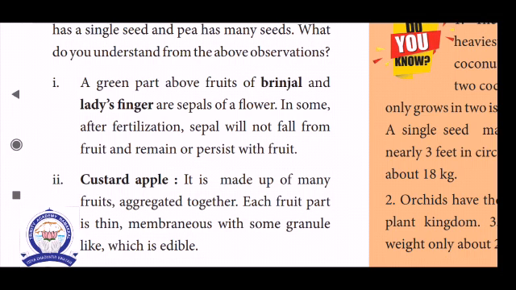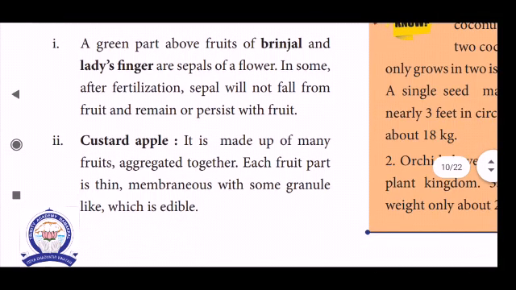Example, brinjal. Here the calyx persists, containing up to the end, even when the fruit decays. Then the second one, custard apple. It is a metaphor of many fruits aggregated together. A group of fruitlets aggregated is commonly called an aggregate fruit.